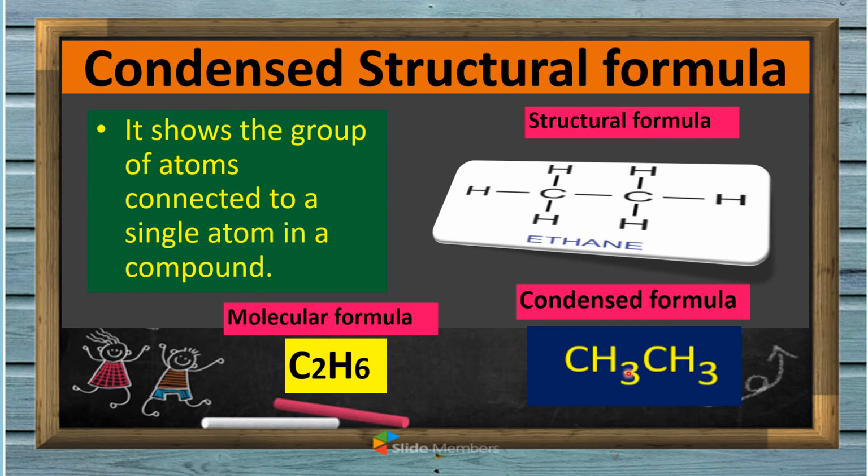Then H3, 1, 2, 3. Then the other side, C, then H3, 1, 2, 3. So this is the condensed formula, this is the molecular formula, and this is the structural formula of the ethane compound.